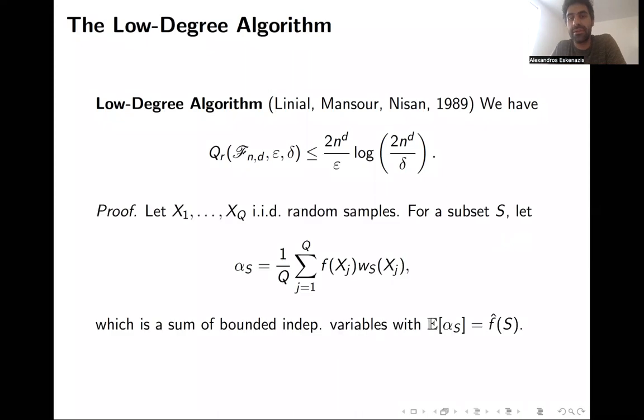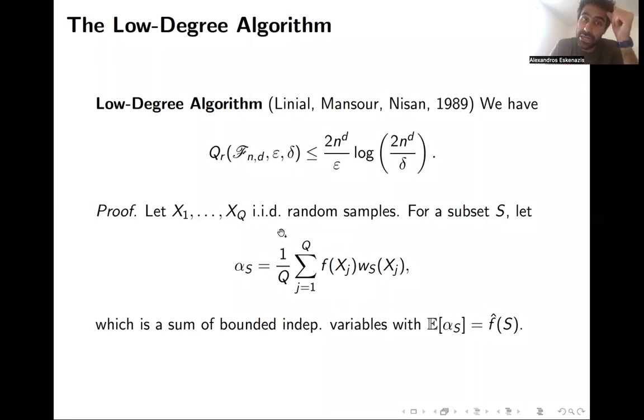This is basically an application of concentration of measure, and the idea is actually quite simple. We have this class of polynomials which is defined spectrally, so we know that some Fourier coefficients are equal to 0. So what we're going to do is create a spectral approximation of the unknown function f, by trying to learn each individual non-zero Fourier coefficient separately.